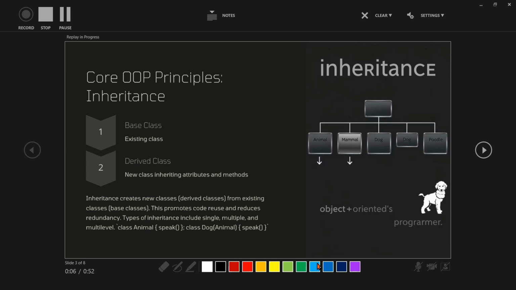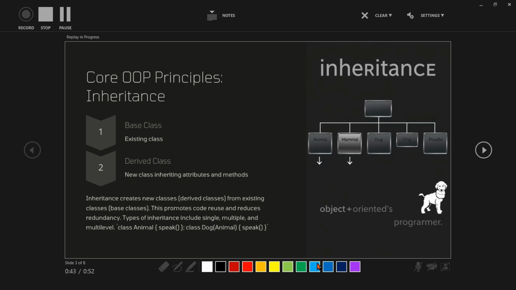Inheritance. Inheritance is a fundamental concept in object-oriented programming that allows a class to inherit attributes and methods from another class. Key concepts: first is single inheritance, which means one child class inherits from one parent class. Second is multiple inheritance. A class inherits from more than one class. Multi-level inheritance. A class inherits from a class that also inherits from another class. Hierarchical inheritance. Multiple classes inherit from one base class.